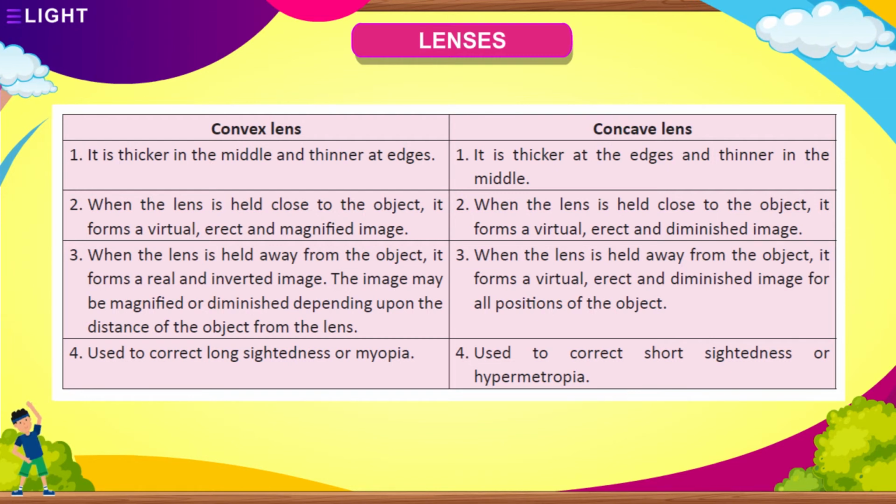When the lens is held away from the object, it forms a virtual, erect, and diminished image for all positions of the object. Used to correct long-sightedness or hypermetropia. Used to correct short-sightedness or myopia.